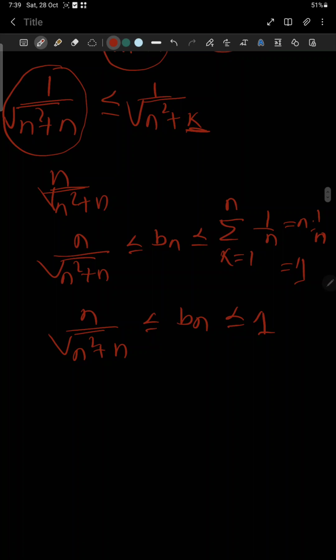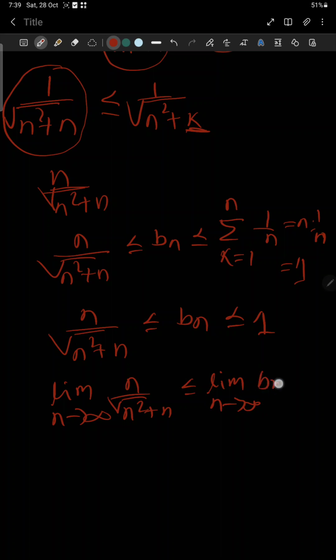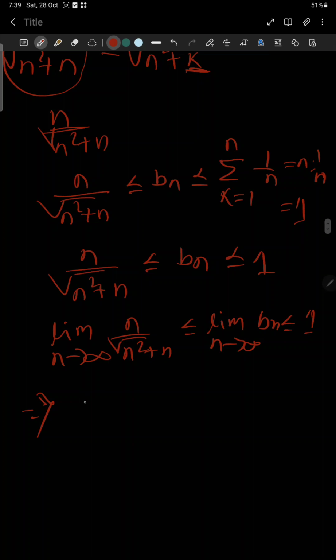Then we take the limit on every quantity. It gives limit n tends to infinity of n by root over n square plus n, less than or equal to limit n tends to infinity Bn, less than or equal to the limit of 1, which is 1. For the first quantity, if we take n common, and n square common from the square root, it gives 1 by root over 1 plus 1 by n.